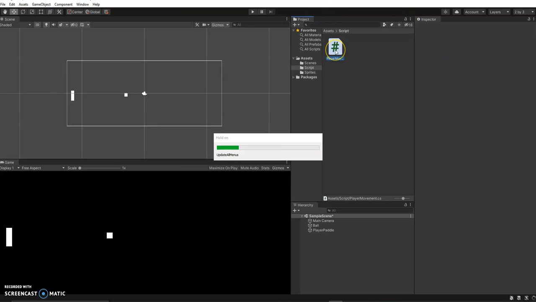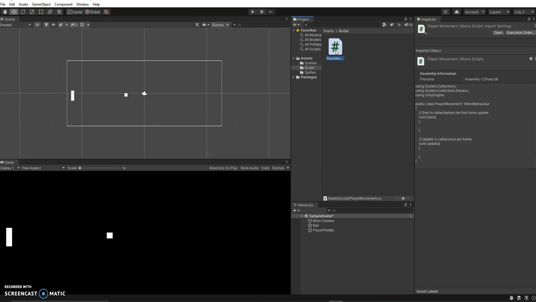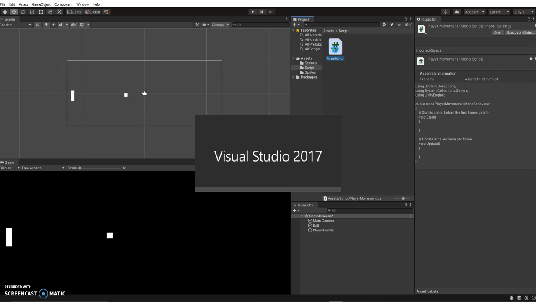So I'm just going to double click on that. Give it a second to open Visual Studio. I'm only using 2017 here. And we're going to get going with the coding right away. Now, this code, like I said, we're just going to concentrate on the player paddle. We're not going to put anything else in it.